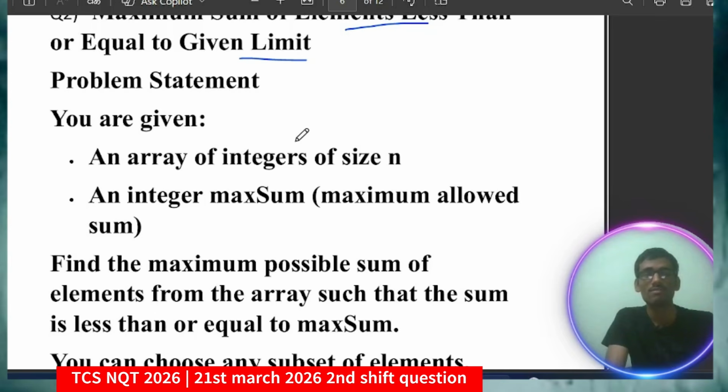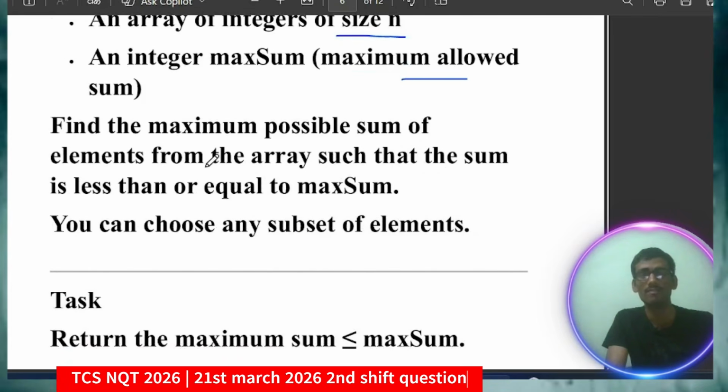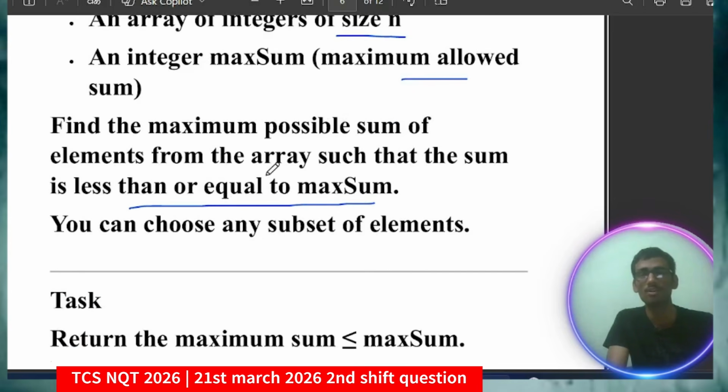So what are the questions? Problem statement: you are given an array of integers of size n and an integer max sum, which is the maximum allowed sum. Find the maximum possible sum of elements from the array such that the sum is less than or equal to max sum. This is the important thing: you will be given a maximum sum and you have to find the maximum possible sum of elements from the array such that the sum is less than or equal to max sum.